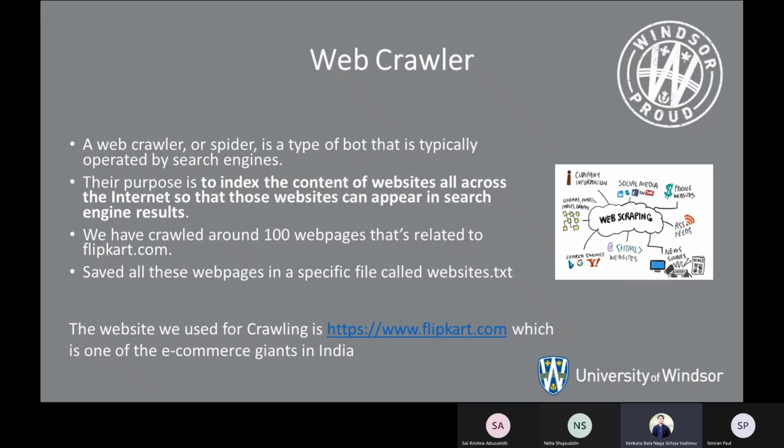Once it lands on your website, it analyzes all your content line by line and follows each of the links you have given as an input, whether external or internal. Here we have used 100 websites which are related to Flipkart and saved them in a text file called websites.txt. From a more technical point of view, a crawler works with a seed or a list of URLs.